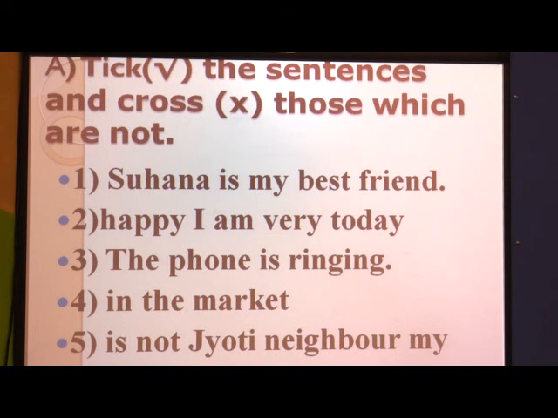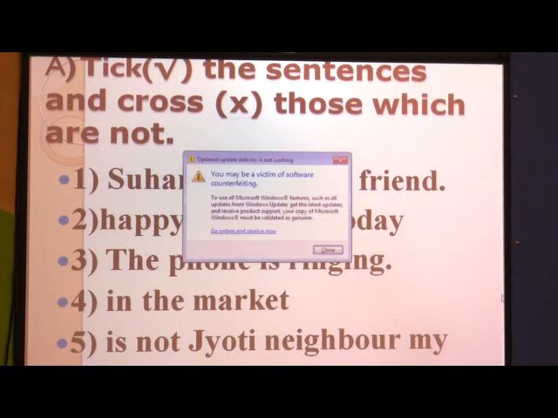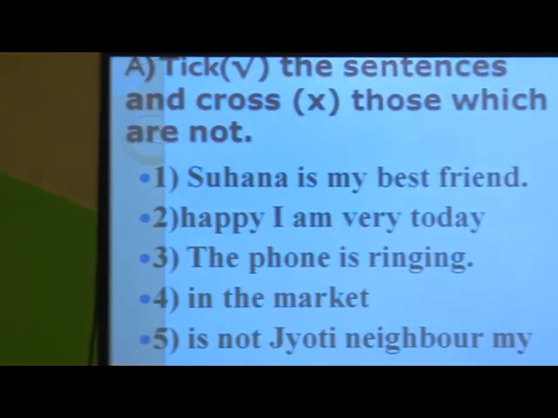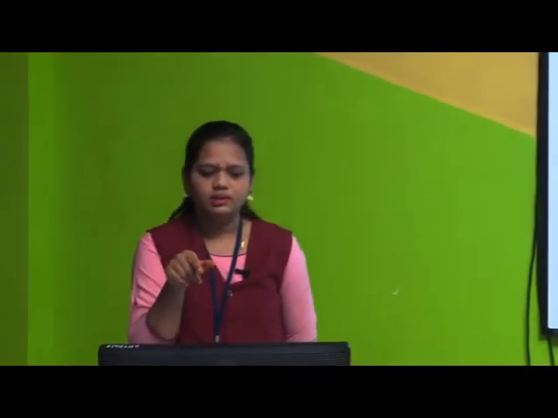So, what do you think? Is this sentence correct or not? Yes, it is not correct. So, what do we have to do? In the box, for the sentence that is not correct, we have to cross it.